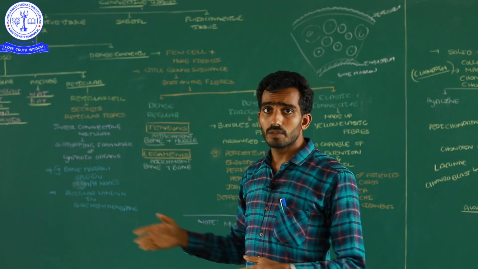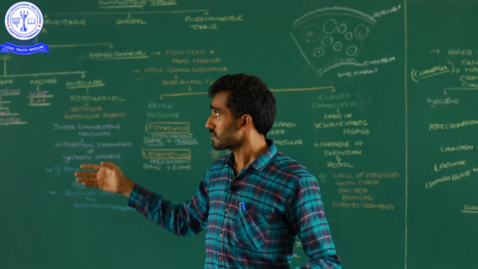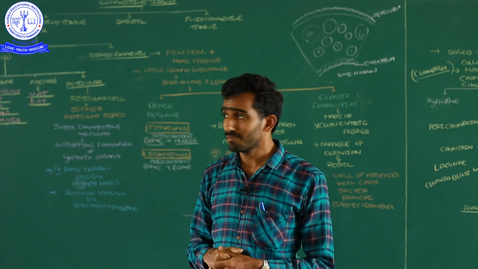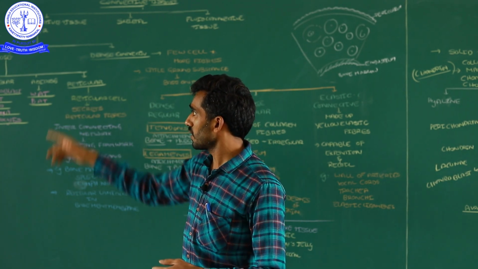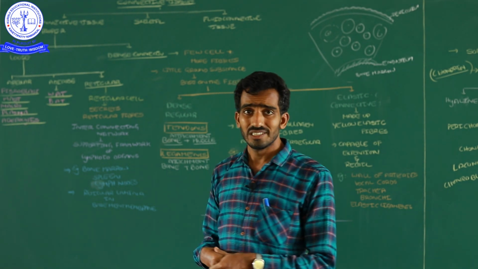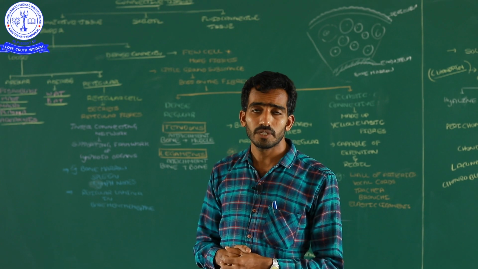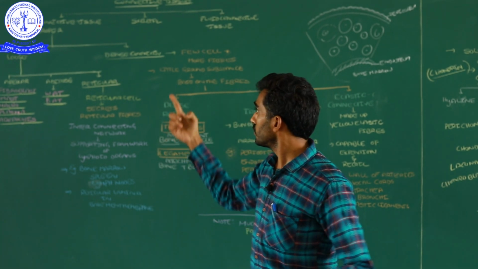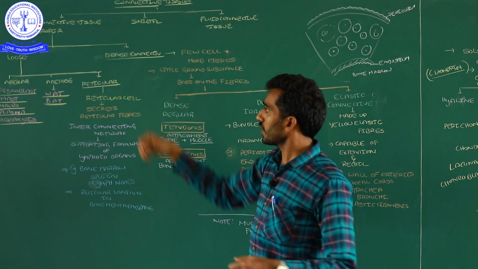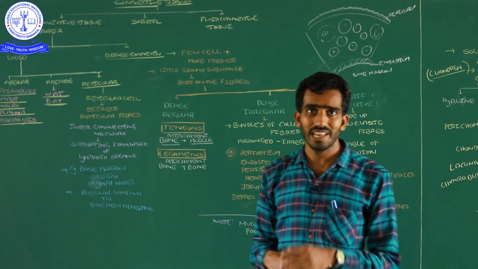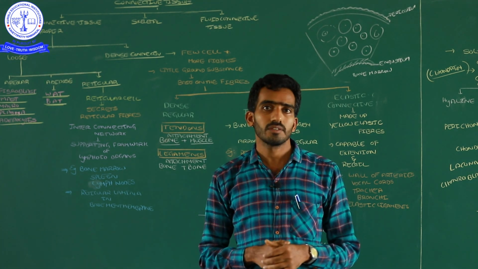Good morning students. In this video session, I would like to explain one of the kinds of connective tissue. In previous videos we already completed several connective tissue types; loose connective tissue is completed. Loose connective tissue is classified into several types, areolar tissue and adipose tissue, and these are completed. So I am beginning with a recap of the previous video, and in this video I will discuss dense connective tissue and irregular connective tissue. Along with that, one of the connective tissue types, the supporting tissue.